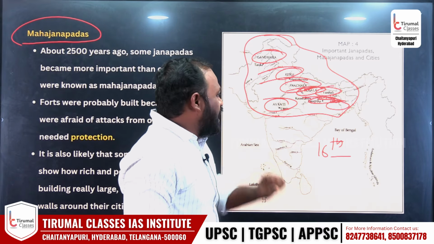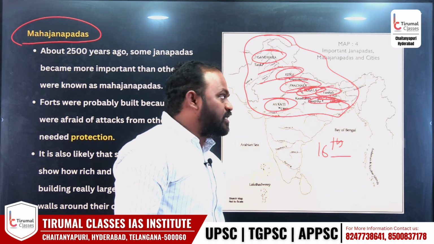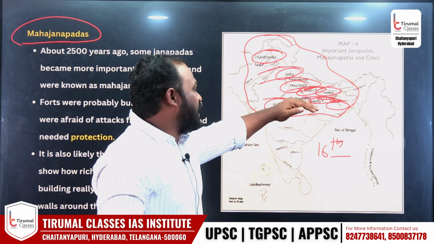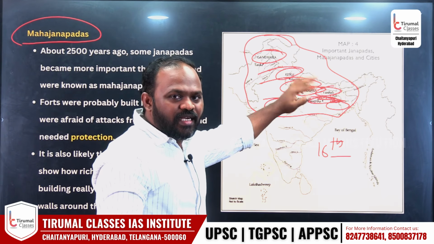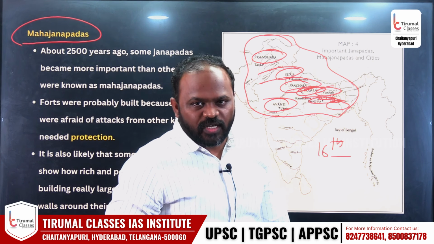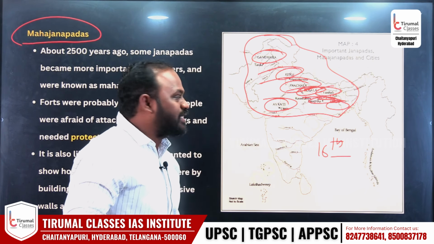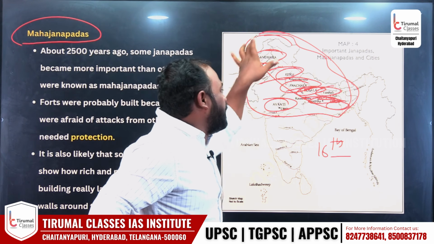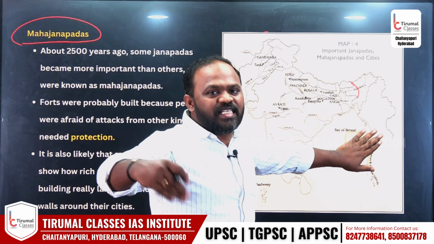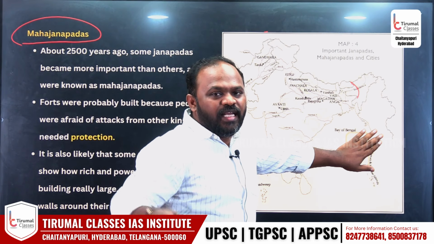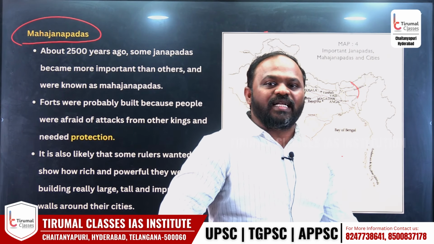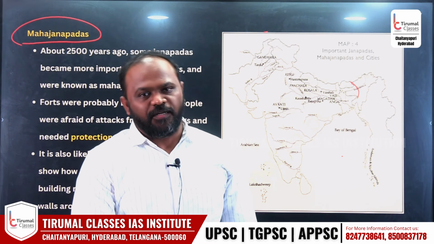This is an area having very fertile lands. Hence, there will be large people settlements here because here it is Indus, here it is Ganga Delta. Ganga Delta, Indus, there are fertile lands. Since water availability is high, there will be large settlements in this particular area where people live, which we call Janapadas. As the size is bigger, we call them Mahajanapadas. Each Janapada was headed by a ruler, initially by performing big sacrifices like Ashwamedha.